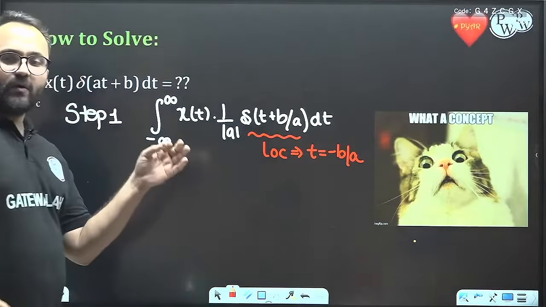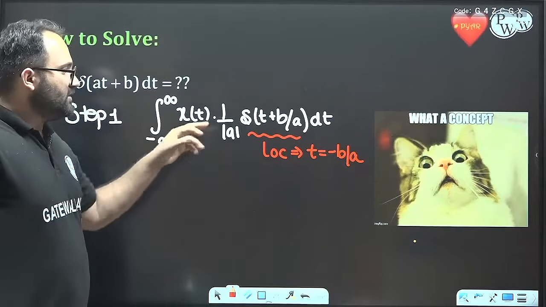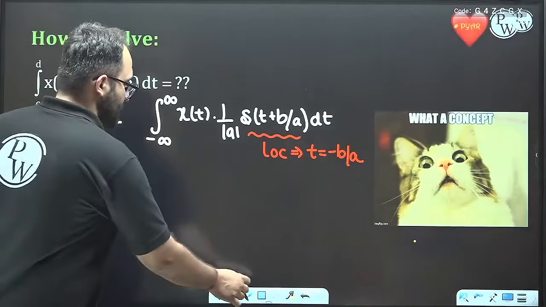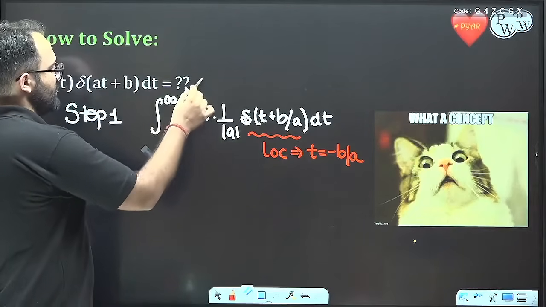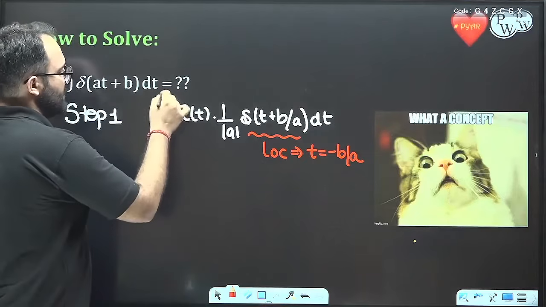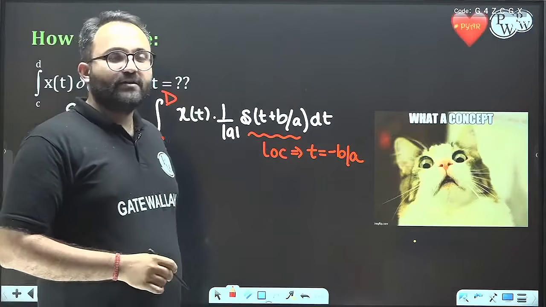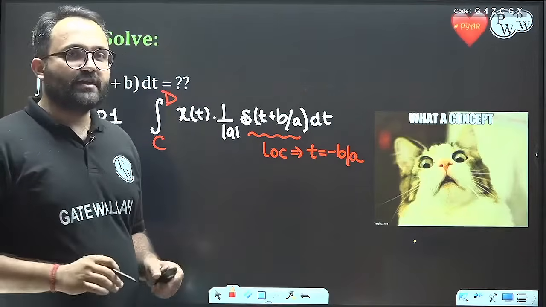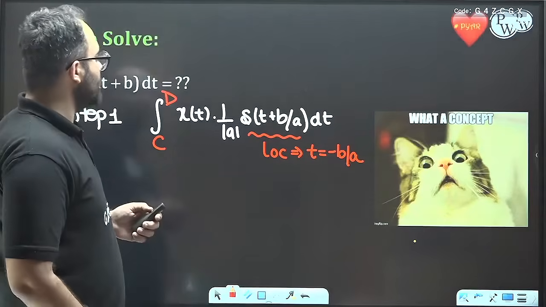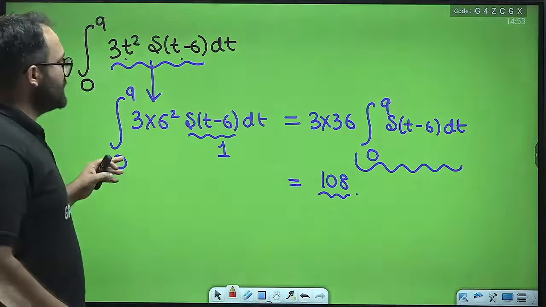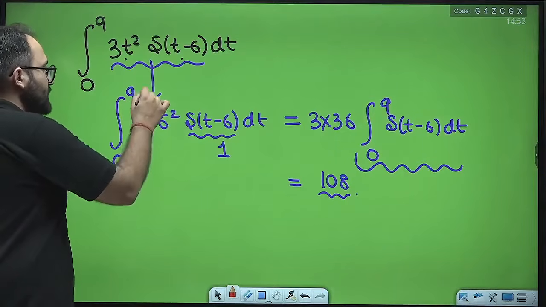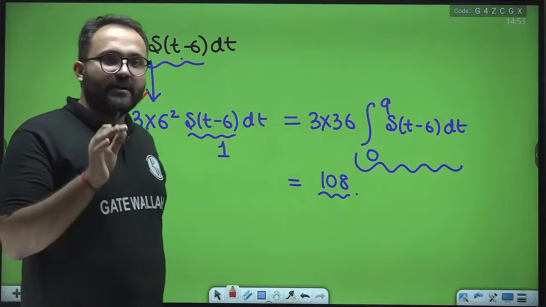Now suppose that the location of the delta function is outside these integration limits. If the integration limits are not containing the delta function, then the result has to be 0, right? For example, in this case, the location of the delta function is 6 and we are integrating from 0 to 9, so 6 is inside the integration limit.